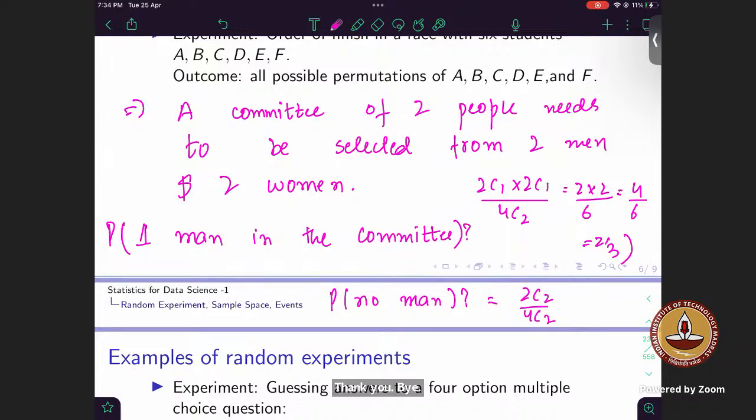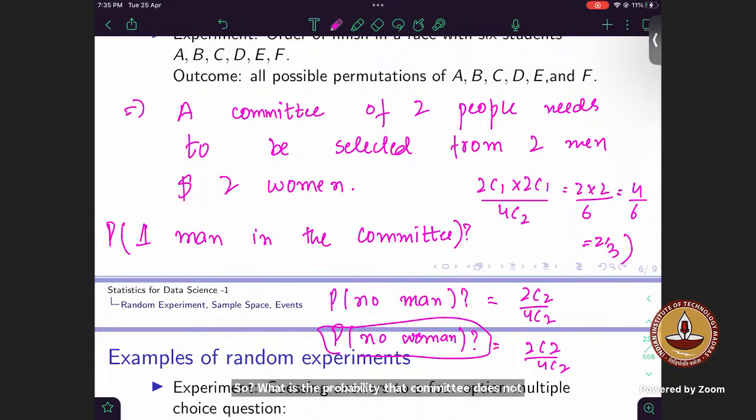What is the probability that no woman? 2C2 by 4C2. Yeah, this is identical because we have an equal number of men and women in this case, right? What is the probability that the committee does not form? That is 0.